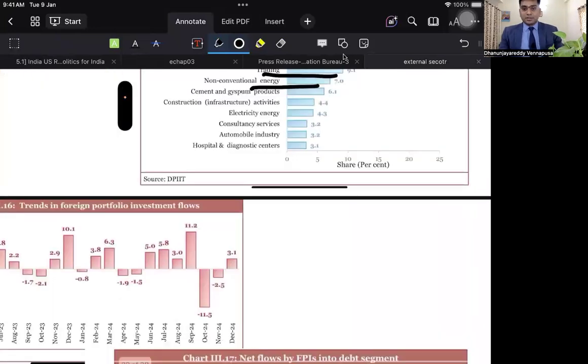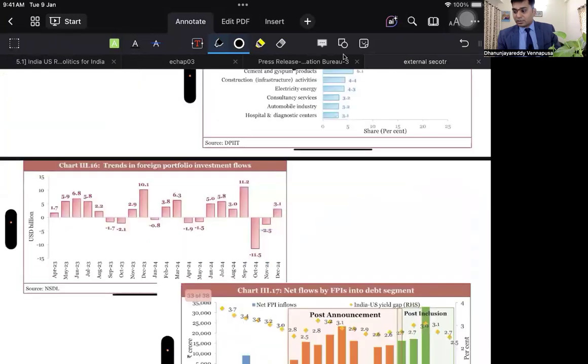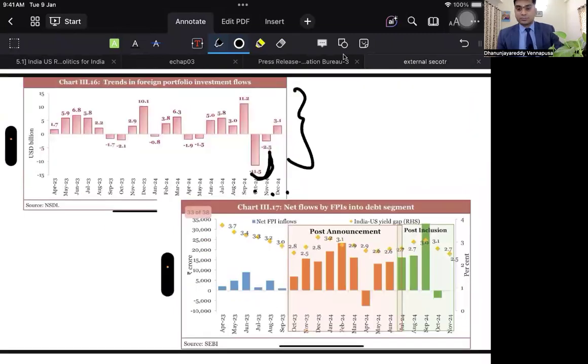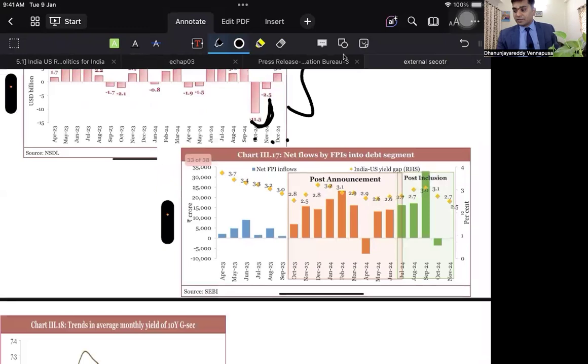And then if you look at the trends in foreign portfolio investments, in October, November, December, in two of these months there has been a negative trend. This is an inconsistent trend. We know that unlike FDIs, which come for a very long period, FPIs come for a very short period and leave the market very quickly. Next, net flows by FPI into the debt segment. Even into the debt segment, it is increasing.